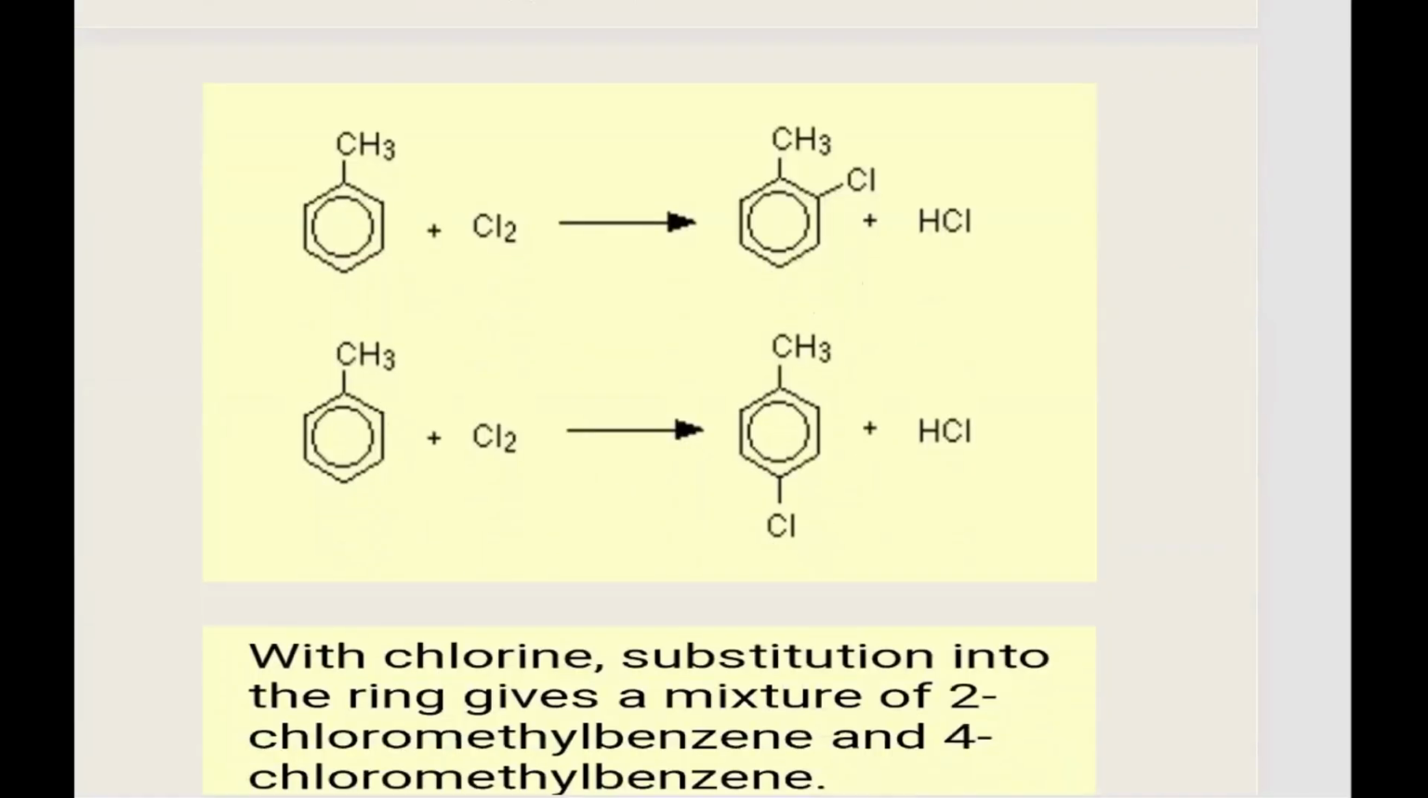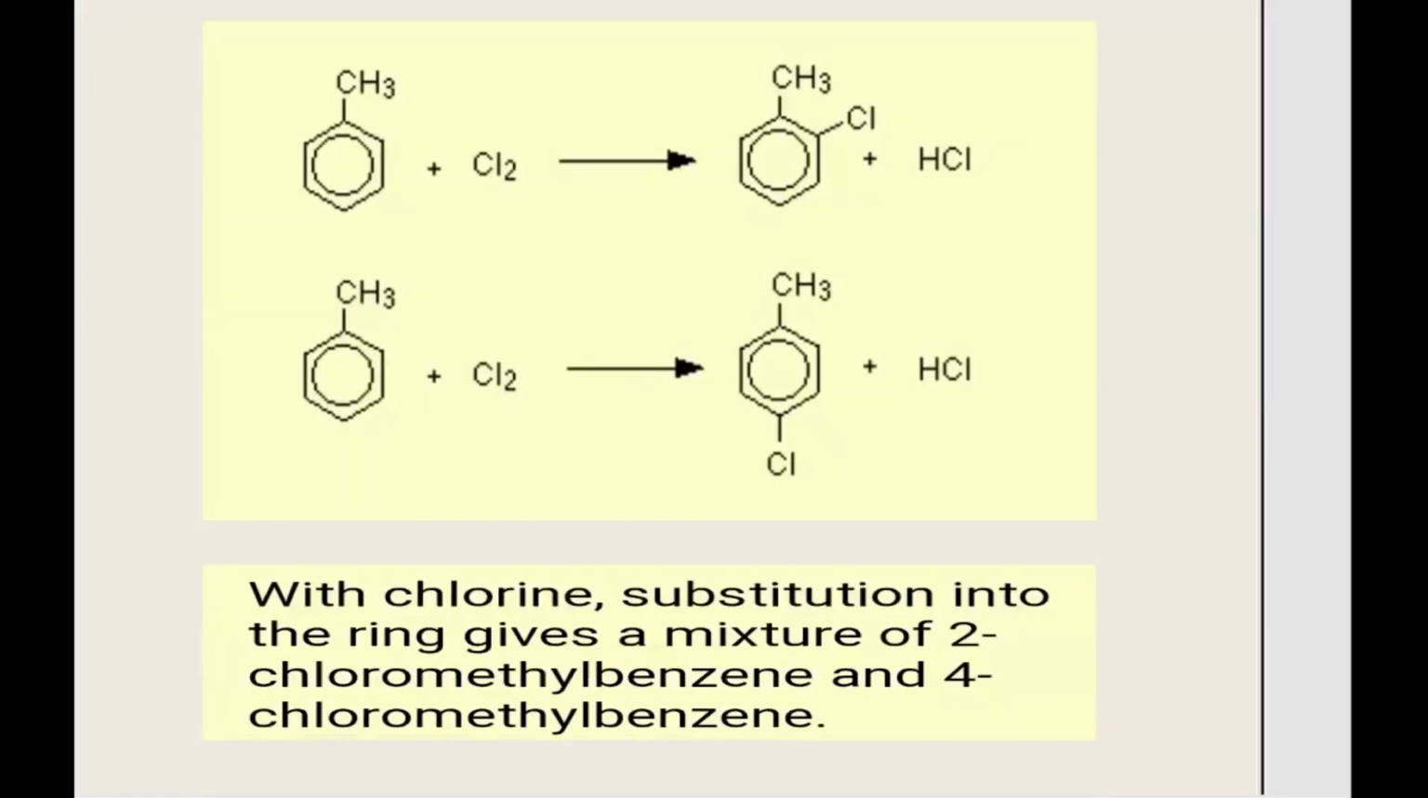Fine. Further, moving ahead now, they say that the chlorine substitution they're talking about is the electrophilic substitution. With chlorine, the benzene ring will undergo electrophilic substitution into the ring, which gives a mixture of 2-chloromethyl benzene and 4-chloromethyl benzene.